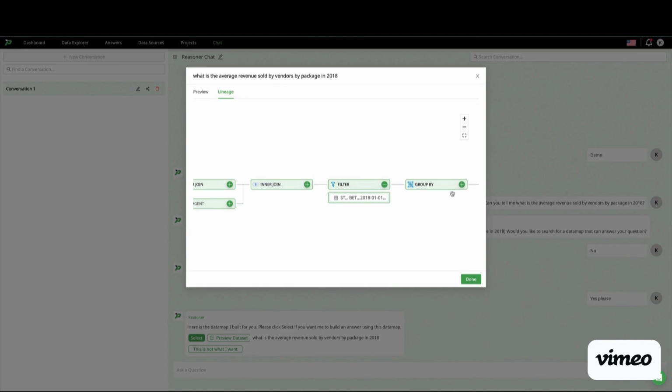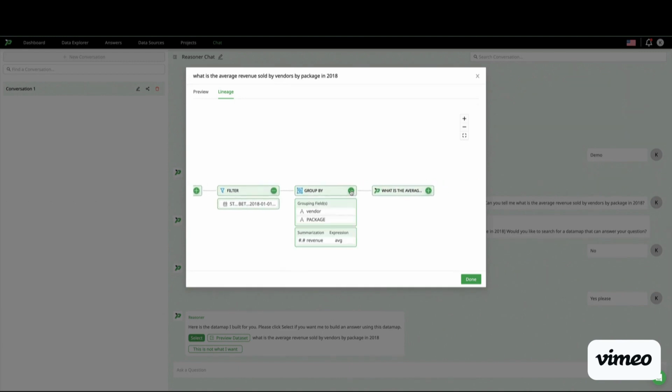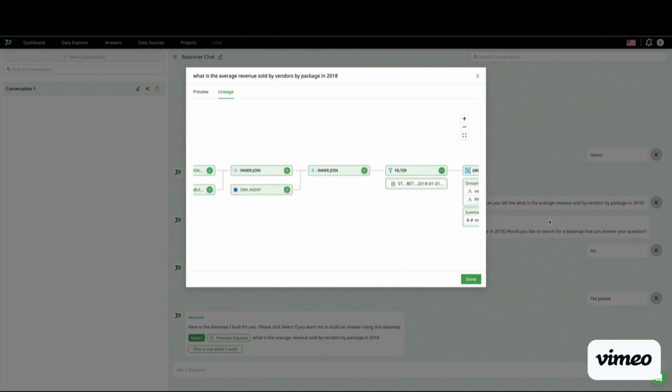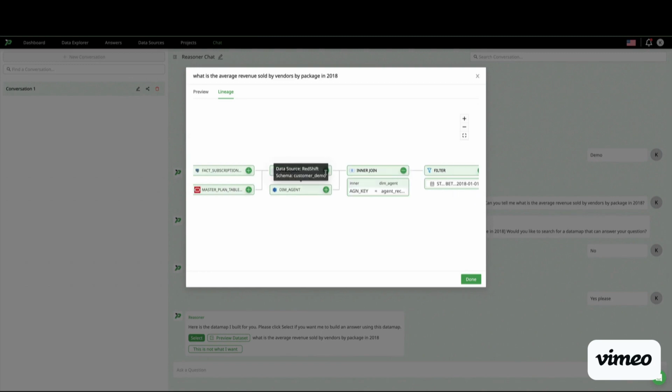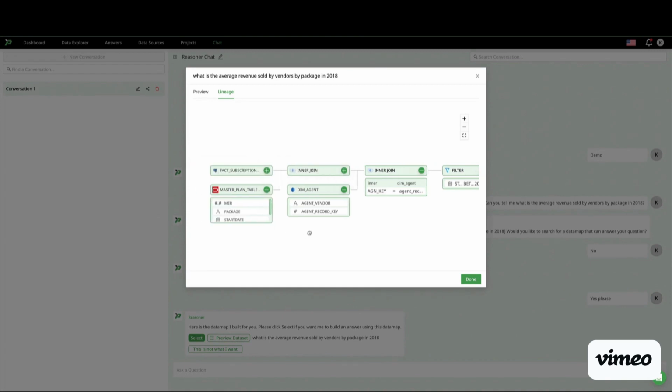And it looks like I did apply the filter, and I also want to make sure that the average was included in terms of the custom expression. Indeed, that was already calculated in there because there is no average revenue column. So it was great that we're able to apply that automatically just with the natural language prompt. And I can again see how this was assembled to verify that this was done properly.